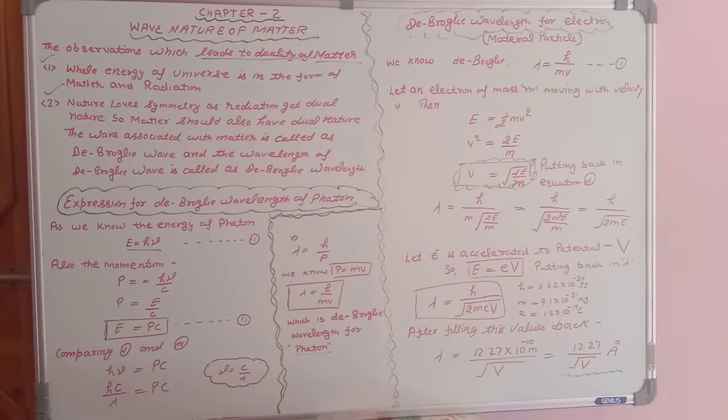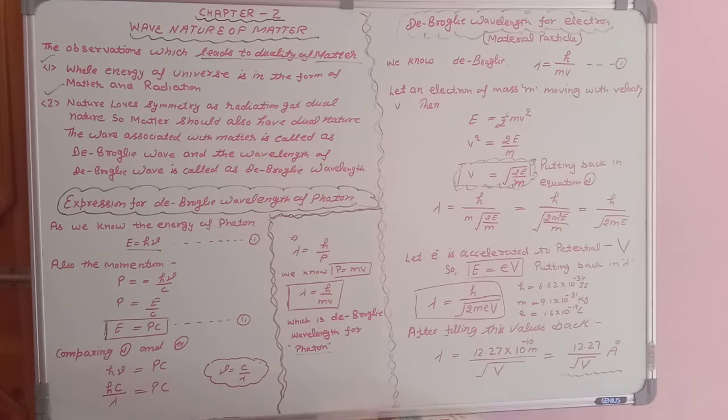So once again, the de Broglie wave is nothing but the wave associated with matter, and the wavelength associated with this matter wave is called the de Broglie wavelength. Students, you can call it the de Broglie wave and you can also call it the matter wave.